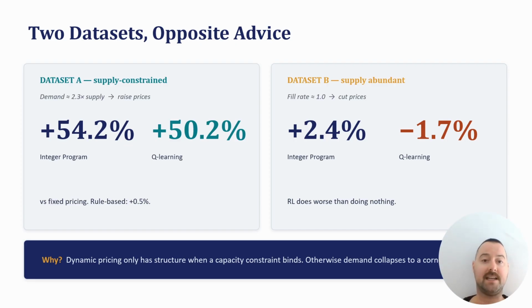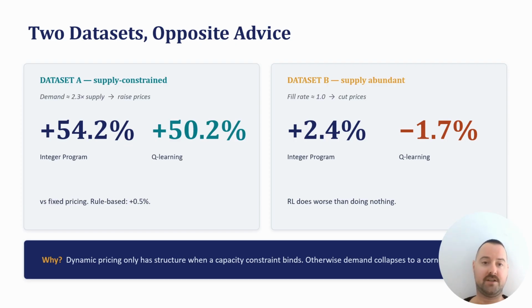But on the second dataset, the picture completely inverts. Here, supply is abundant, and the best policy is actually to cut prices. The integer program gains just 2%, and Q-learning does worse than doing nothing. Same code, but opposite advice.